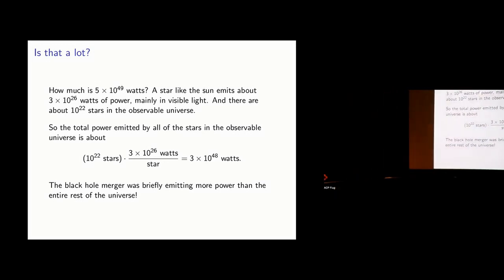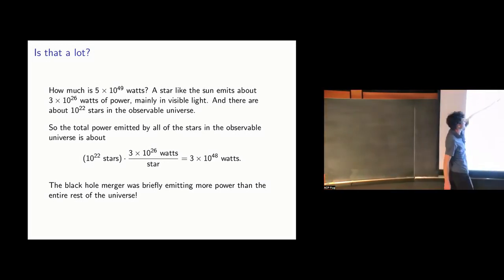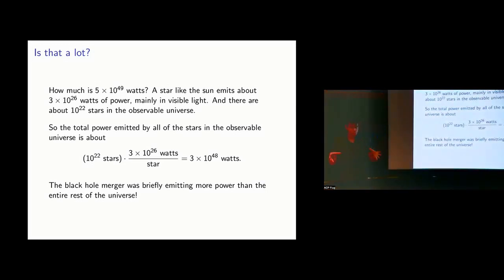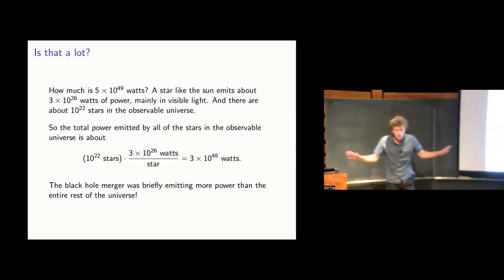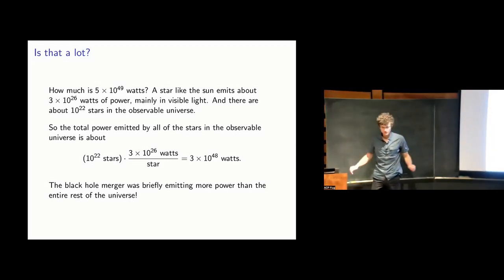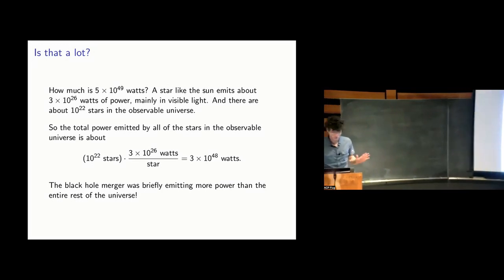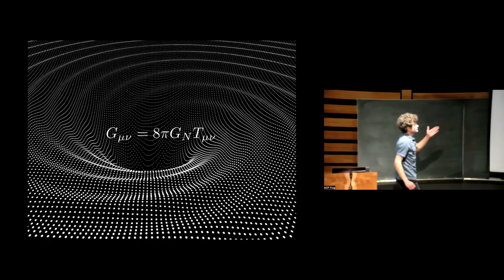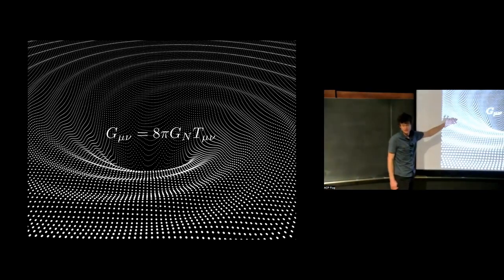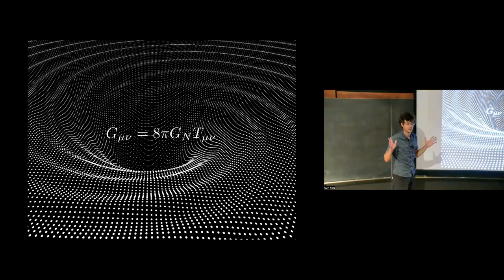What was the black hole doing? The black hole merger was emitting 10 to the 49 watts. So these two black holes merging were briefly emitting more power than all of the stars in the universe. It's amazing, right? That is absolutely amazing. So that is the reason why this is Einstein's equation. That incredibly powerful process boggles our imagination, yet it is something that we know how to describe and calculate using this equation.